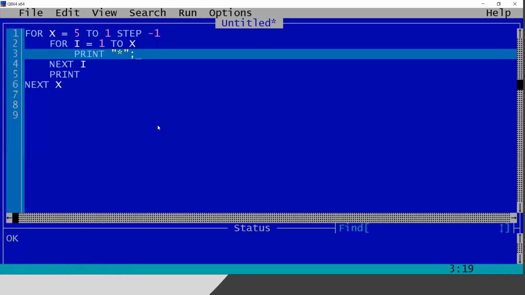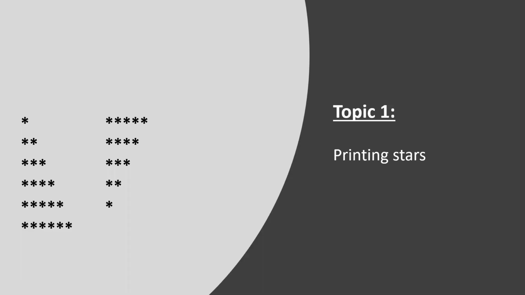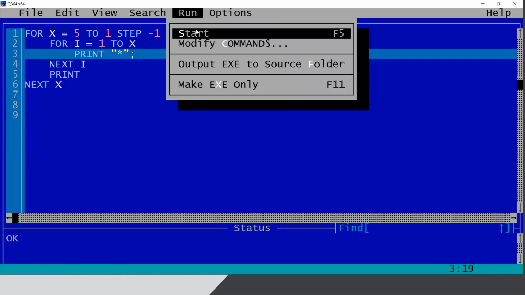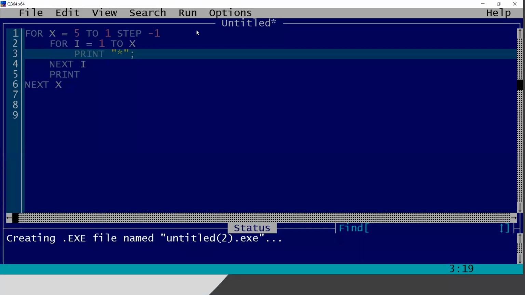Then it will be easier for you to match this, because every time I am changing the screen, and I think it is difficult for you to understand. So better to write this pattern in your copy and match this with the program. Okay, so let me run this part.